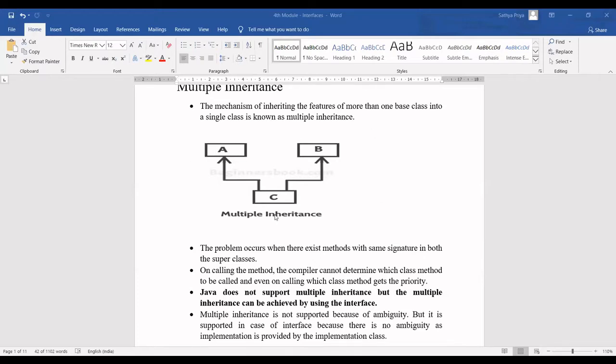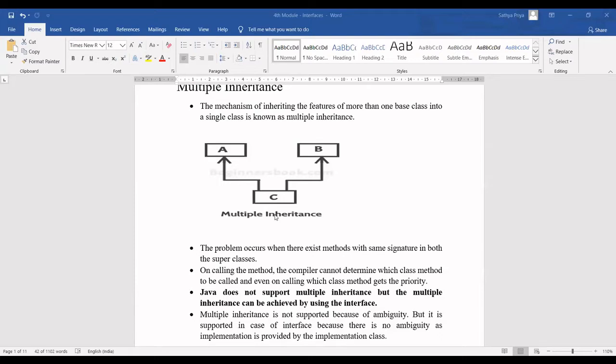For example, in a layman example, you have your father and mother as your parents. That is your parent class. So the characteristics of your parents, maybe your father or mother, can be there with you. If that is so, then it is called multiple inheritance. From two different classes, you are trying to get the characteristics.